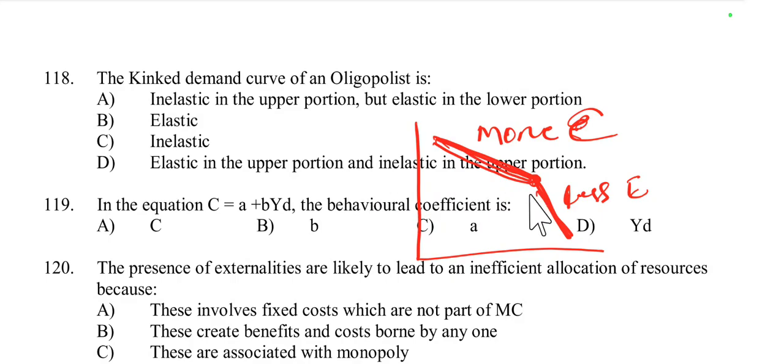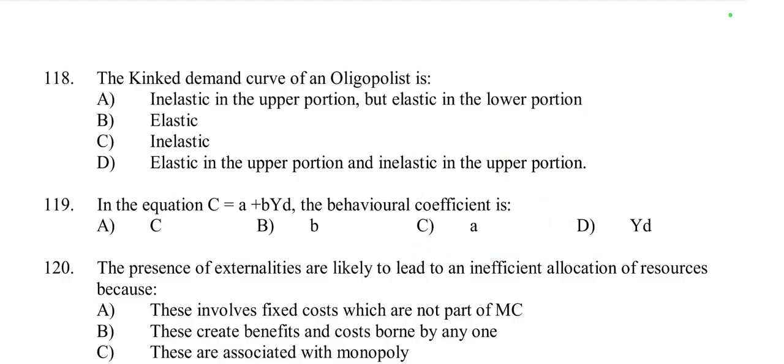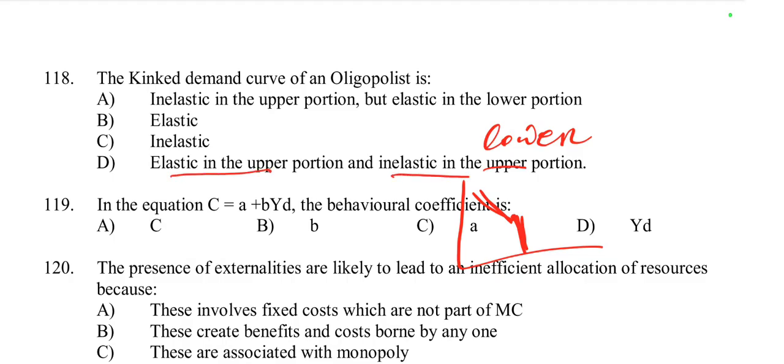Yes, more elastic in the upper portion and inelastic in the lower portion. It is the right option, right? The upper portion is elastic and the lower portion is inelastic. Option A is totally opposite, inelastic in the upper portion, so option A is incorrect.